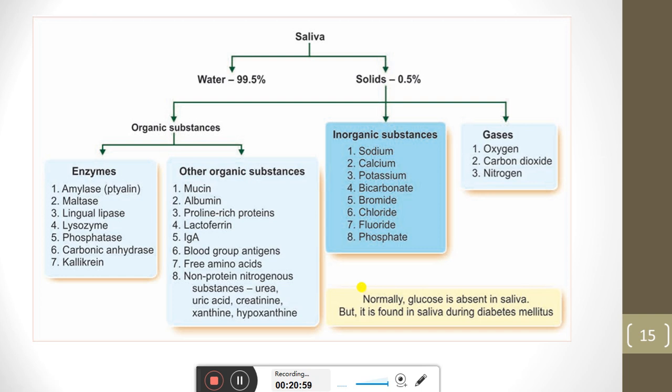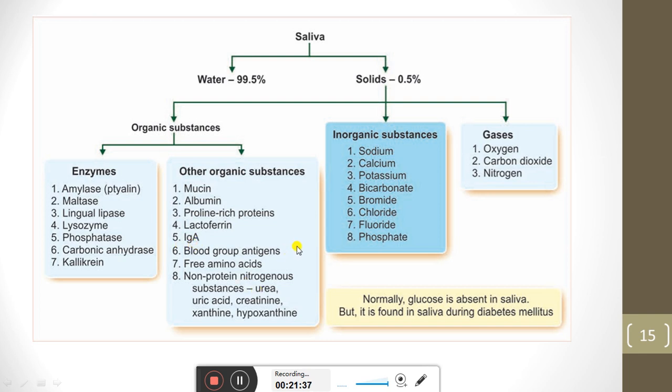Then we see the composition of saliva. Saliva has water 99.5%, then solids 0.5%. In the solids there are organic substances, inorganic substances, and gases: oxygen, carbon dioxide, nitrogen. Inorganic: sodium, calcium, potassium, bicarbonate. And then we can see the organic substances: amylase, maltase, lipase, lysozyme, phosphatase, carbohydrates, and glycerine, and mucin, albumin, proline-rich proteins, lactoferrin, and IgA, which is an antibody.